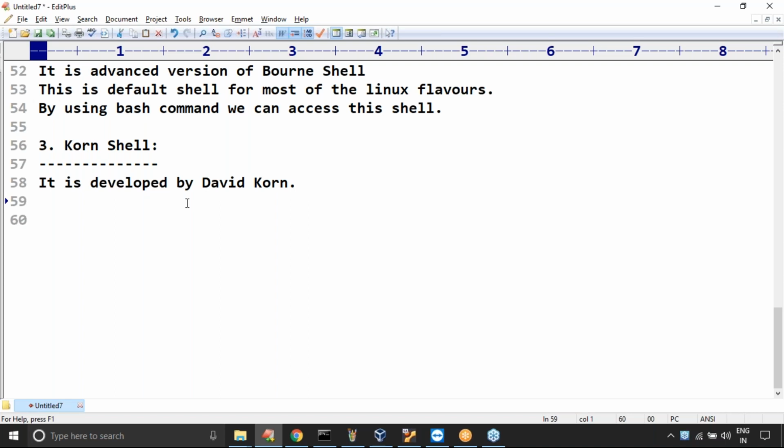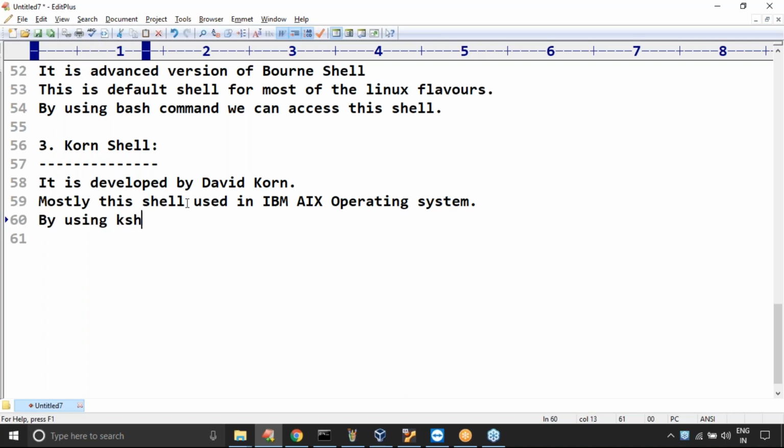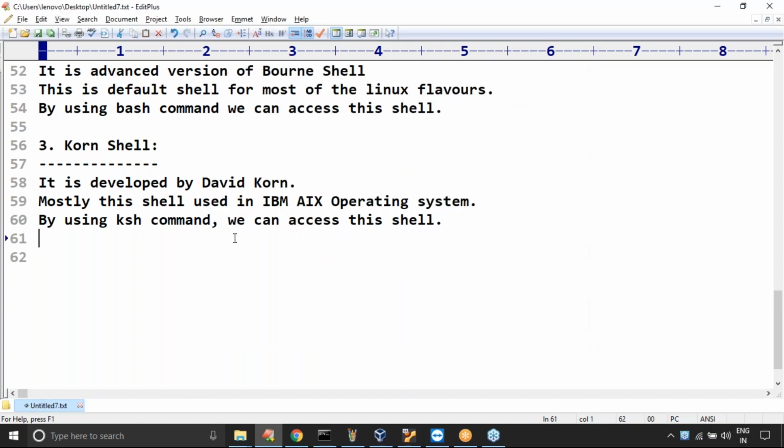Where can we use this shell? Mostly this shell is used in IBM AIX operating systems. Most of the time we use this one in the IBM AIX operating system. Next, by using which command can we access this shell? By using the ksh command, we can access this shell. Remember this one. The ksh command.